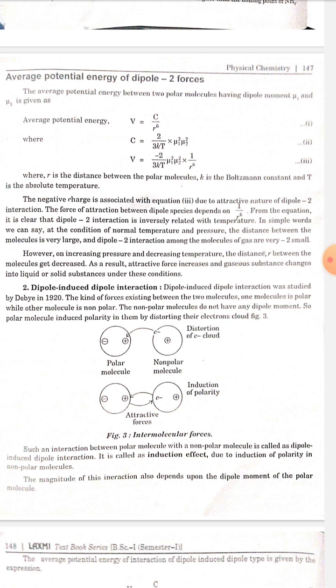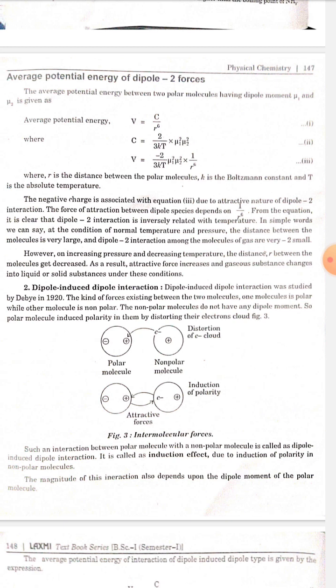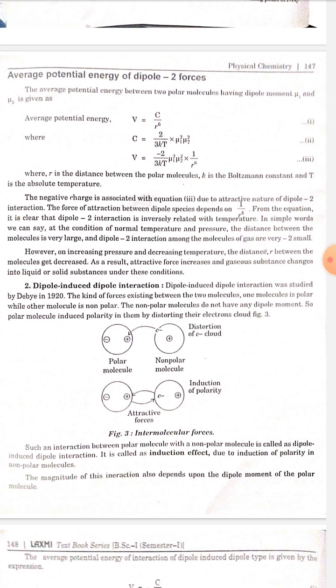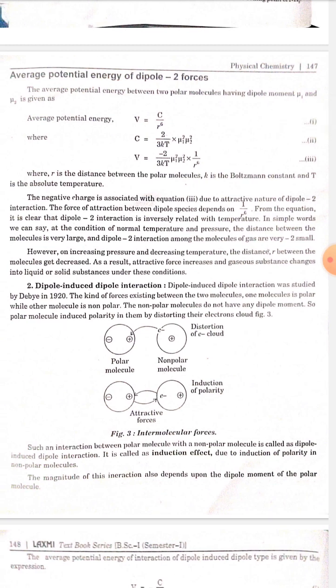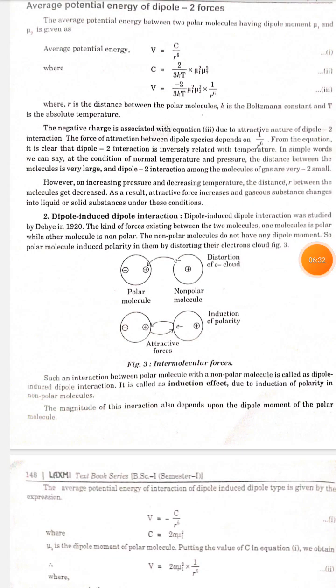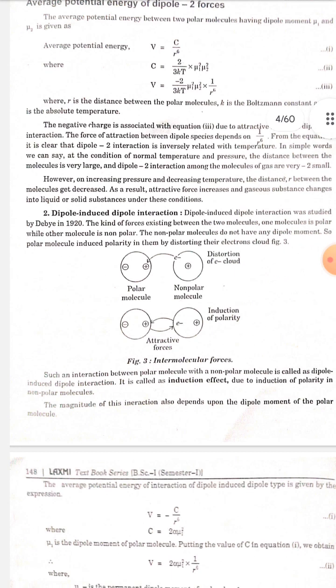Dipole-induced dipole interaction was studied by Debye in 1920. It concerns the kind of forces existing between two molecules where one molecule is polar while the other molecule is non-polar. The non-polar molecule does not have any dipole moment, so the polar molecule induces polarity in it by distorting its electron cloud. Such an interaction between a polar molecule and a non-polar molecule is called dipole-induced dipole interaction.